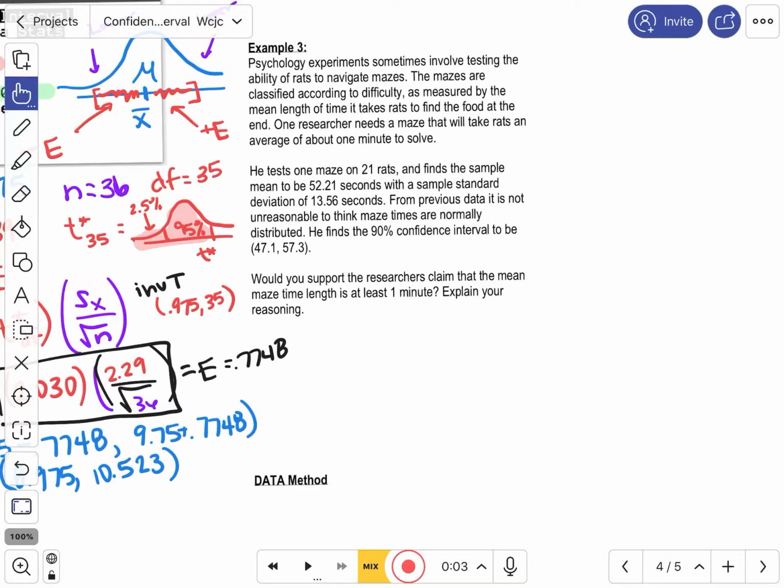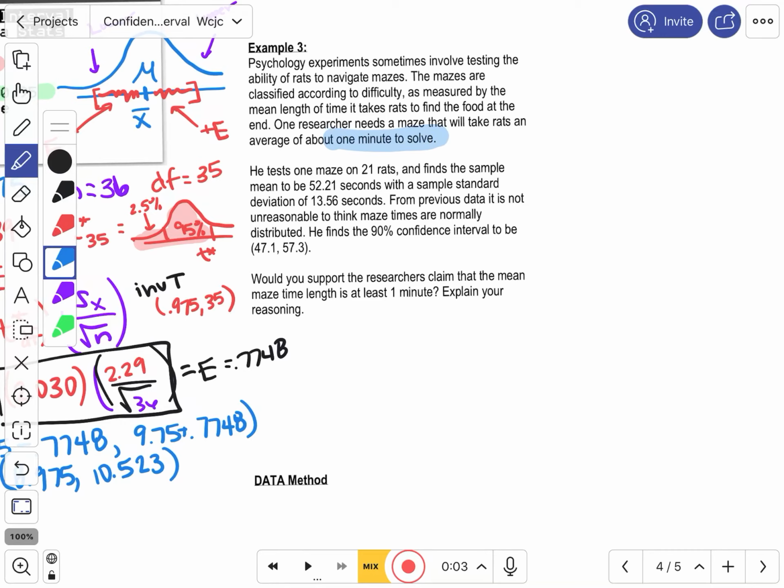Problem 3 says, a psychology experiment sometimes involves testing the ability of rats to navigate mazes. The mazes are classified according to difficulty, as measured by the mean length of time it takes rats to find the food at the end. One researcher needs a maze that will take rats an average of about 1 minute to solve.